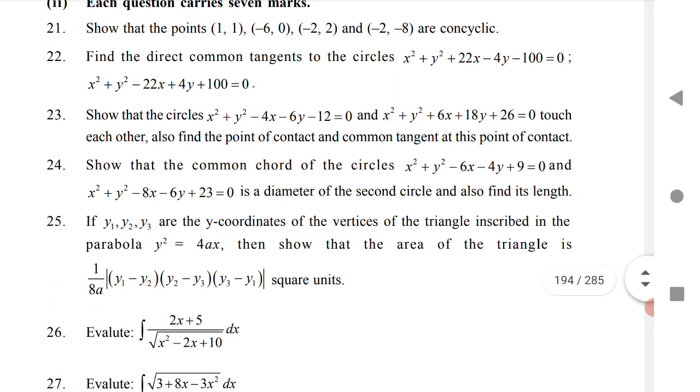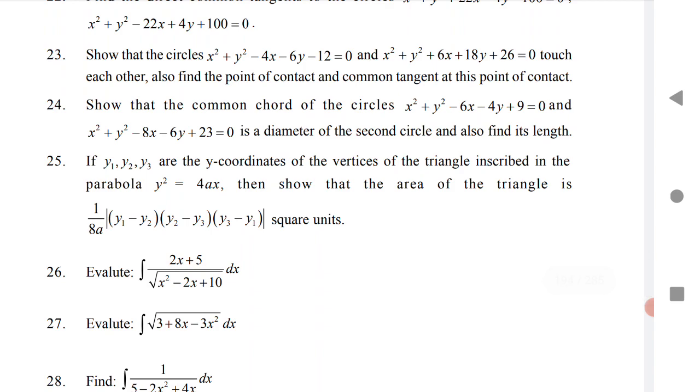The 24th is system of circles. This year they are asking an LAQ from system of circles. Last year they didn't ask any LAQs from system of circles. The 25th is from parabola. Parabola is a very important chapter. Last year also they asked one LAQ from parabola.